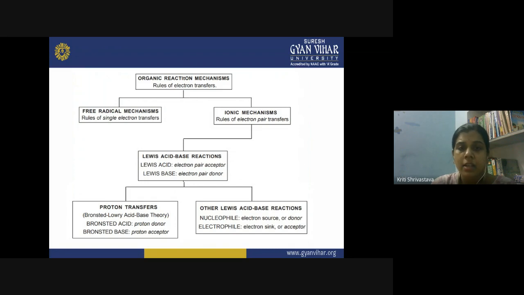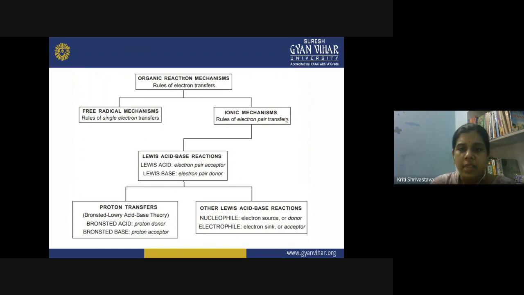But in general, we can have a free radical mechanism and ionic mechanism. Now, the free radical mechanism is governed by the rules of single electron transfer. Only one electron species, which you call a free radical, is actually involved in the reaction mechanism.